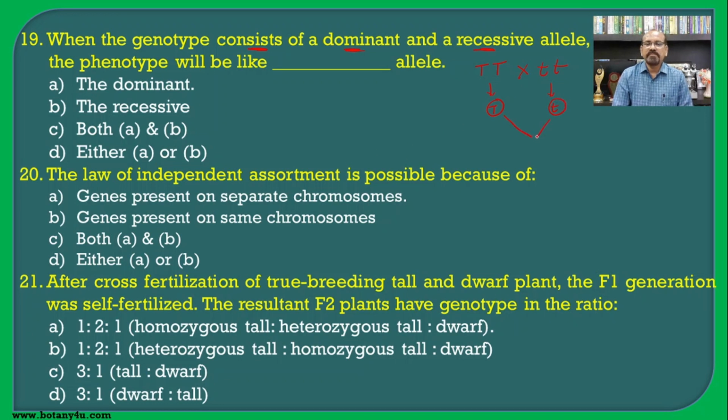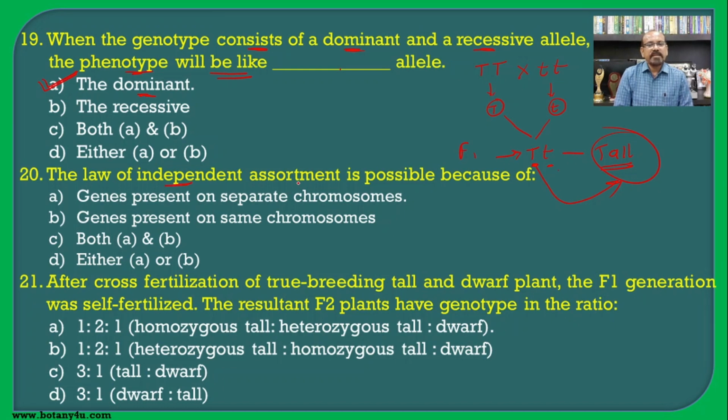The combination of both these gametes forms the F1 generation, and as per Mendel's laws, it is a tall one. One allele is for tall and another is for dwarf, but the phenotype is still tall, and hence the phenotype will be like the dominant allele. So here the phenotype is of the tall one, and hence it belongs to the dominant gene.